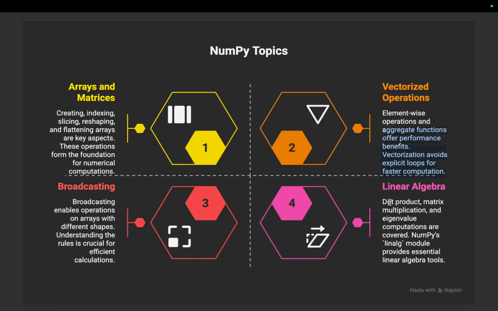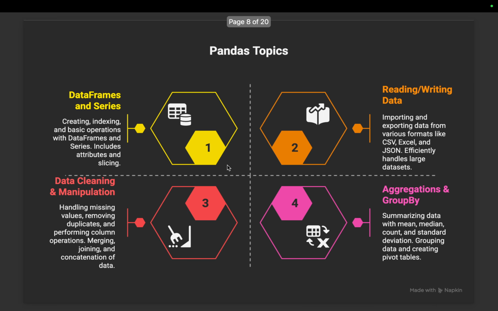Then we'll study how linear algebra can be implemented using NumPy: dot product, matrix multiplication, eigenvalues. There is a direct function called np.dot, and how it works we will study. We'll also study broadcasting, which tells about different operations that can be performed in NumPy. It's a simple 1 hour video where we'll cover all the fundamentals of NumPy.